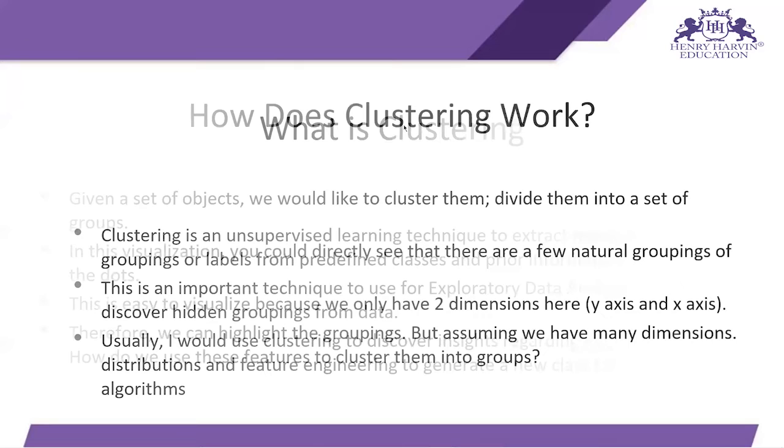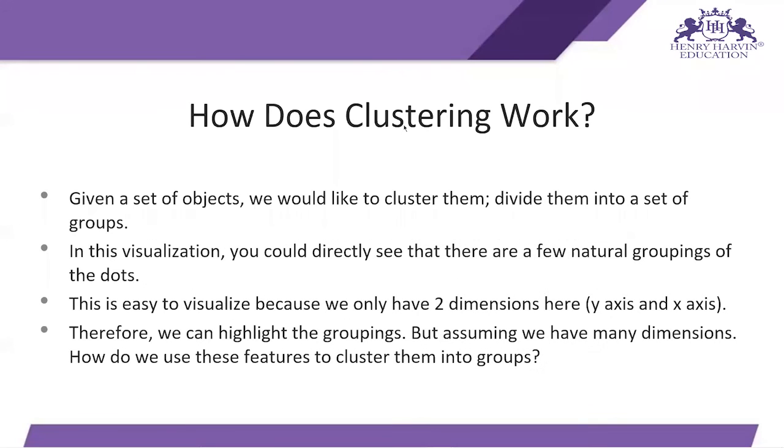Next is, how does clustering work? Given a set of objects, we would like to cluster them, divide them into a set of groups. In this visualization, we could directly see that there are a few natural groupings of the dots. This is easy to visualize because we have two dimensions here, x-axis and y-axis. Therefore, we can highlight the groupings. But assume we have many dimensions. How do we use these features to cluster them into groups?